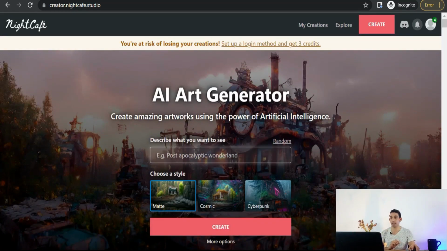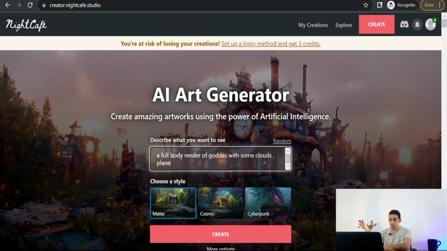For example, we can add something like a full body render of goddess, with some clouds, comma, and some planets, for example, angels here and there,